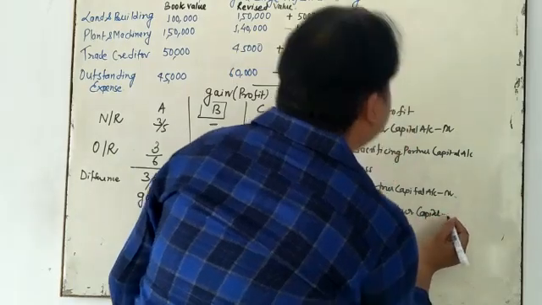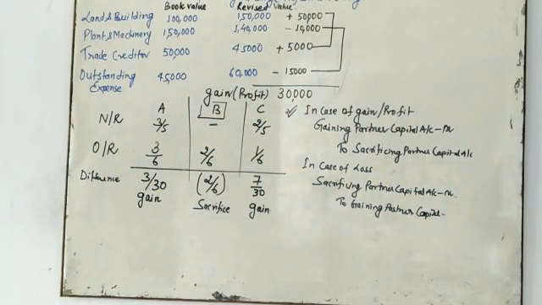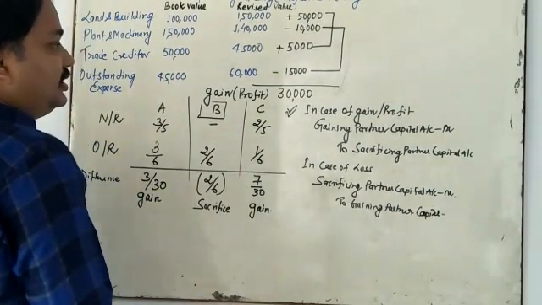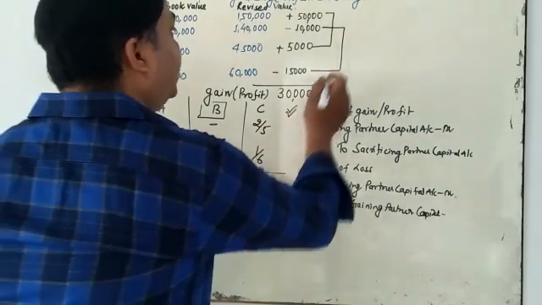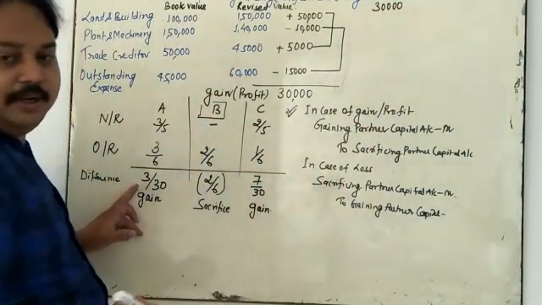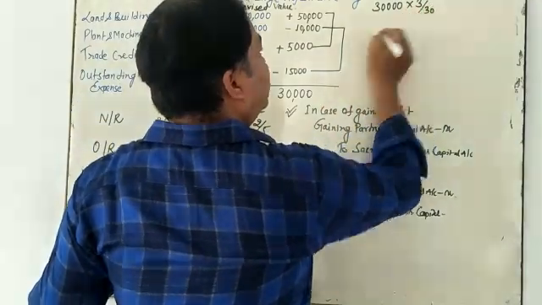So what is our next task? Next task is that you need to calculate the value of 30,000 multiplied by 3 by 30.